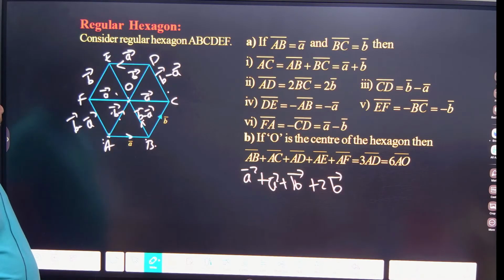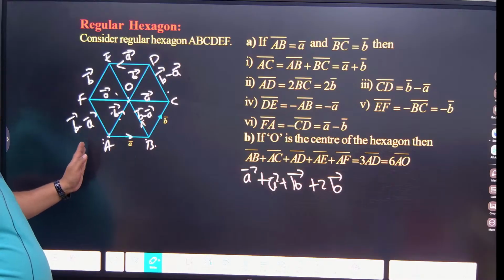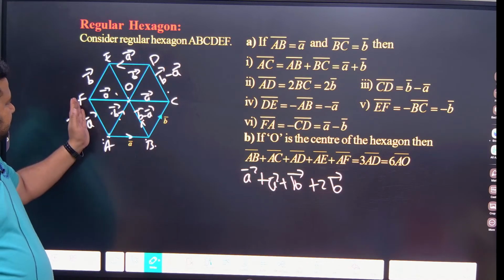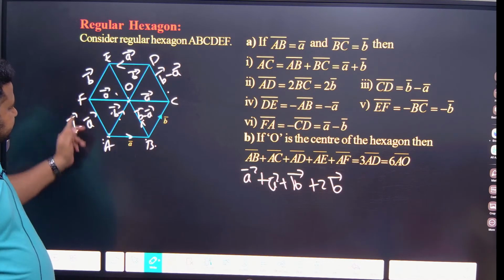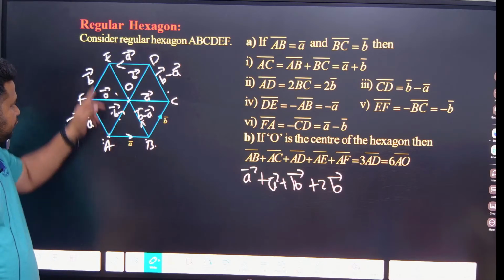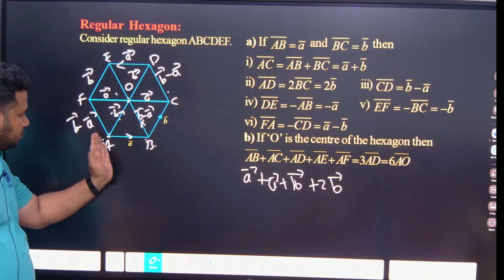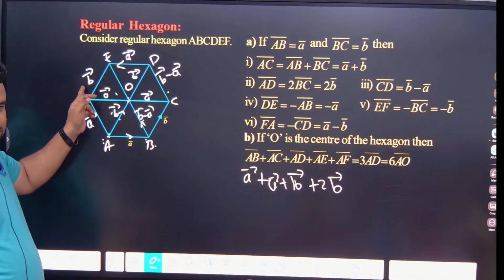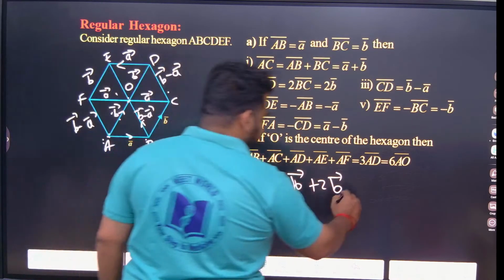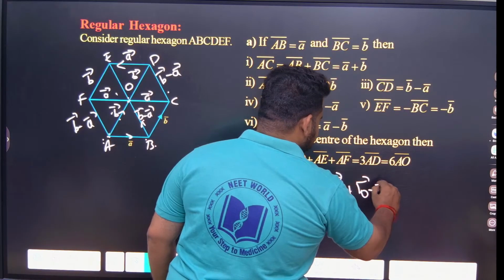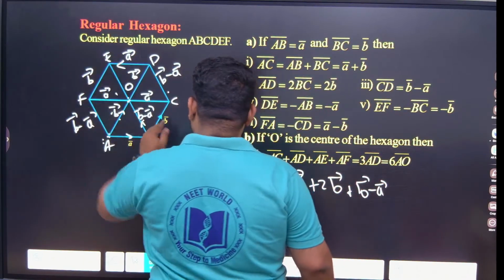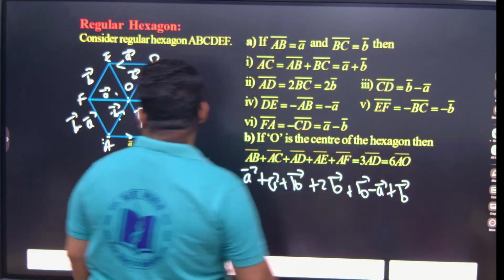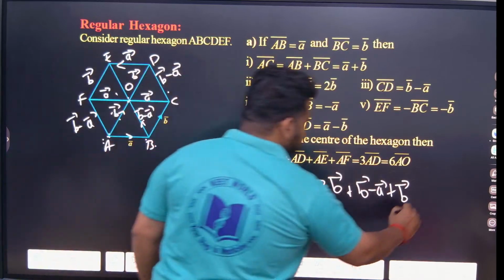See, AE, what is the value? AE means you have to go from what? So you have to go like this. Going like this means minus A plus B. If you want to get AE, what you should do? Should go like this and then like this. So minus A, B minus A plus B. Correct? B minus A plus B it is. B is going like this, so it will be plus B. Okay. What about AF? AF will be what? B minus A.